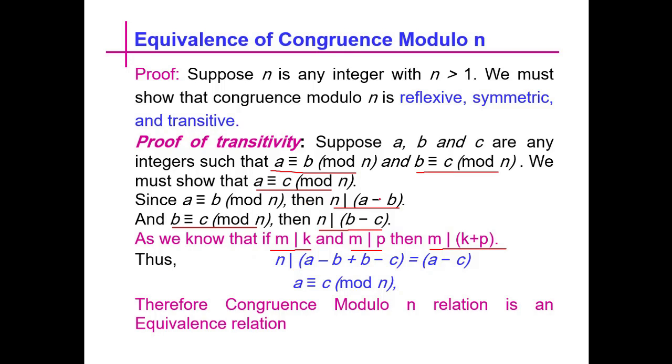So if n divides a minus b and n divides b minus c, then n must divide the sum (a minus b) plus (b minus c), and we see here that b is cancelled with the negative b and we get a minus c. So n divides a minus c, and by using the definition of congruence modulo n, we get a is congruent to c mod n. Therefore, the congruence modulo n relation is an equivalence relation.